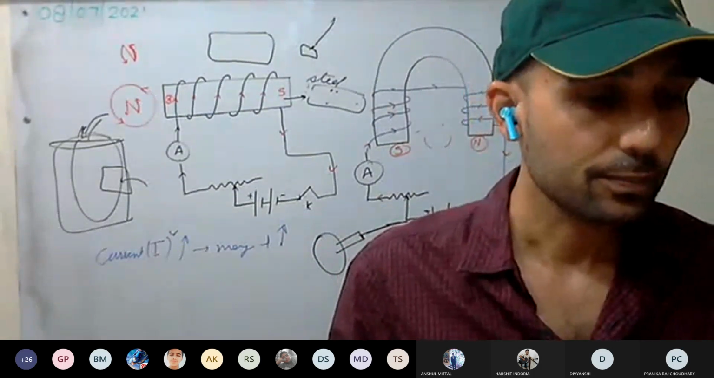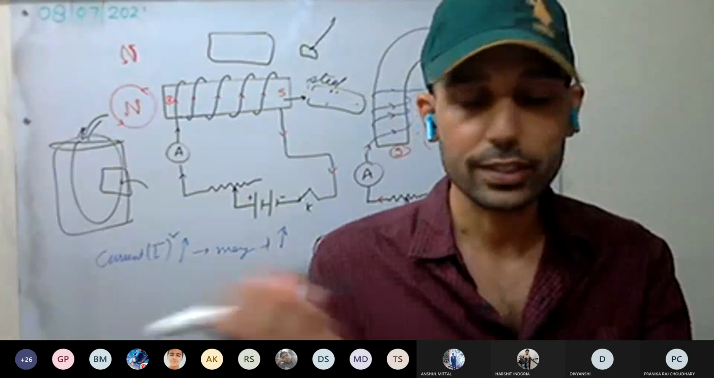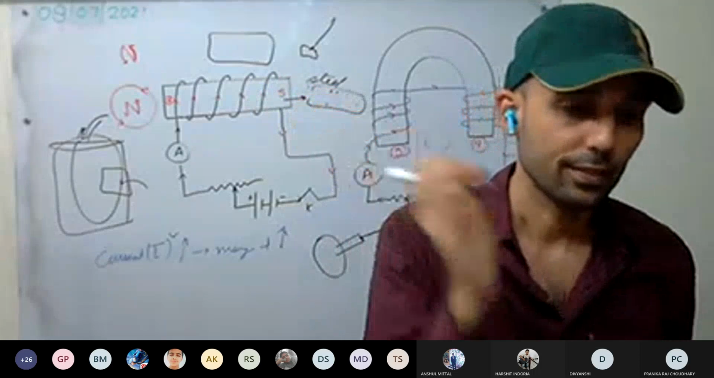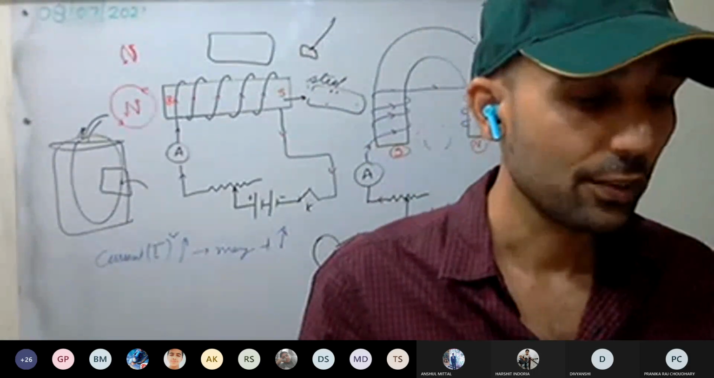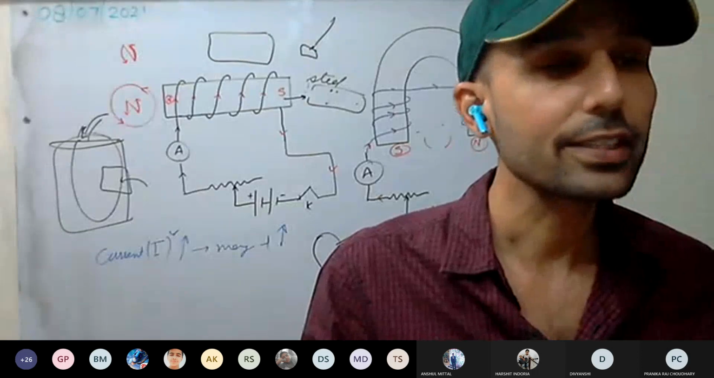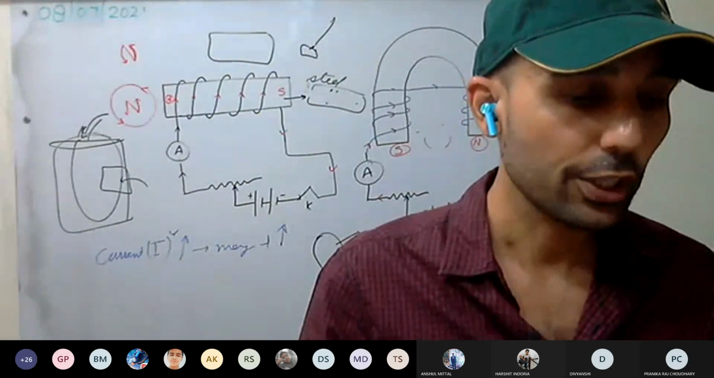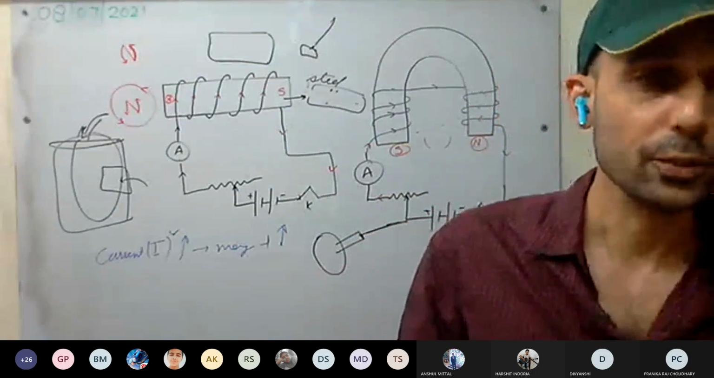Okay, time is over. Just 1 minute I'll take. For removing iron pieces from wounds, for example, if in wounds we have got iron pieces, bring the electromagnet here, and the iron pieces will be pulled out. Next, in scientific researches, we use it. And even in certain electric devices like electric bell, electric motor, relays, microphone, loudspeakers, we use this electromagnet.